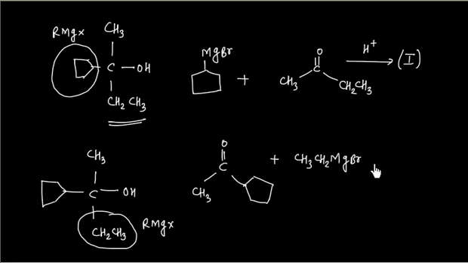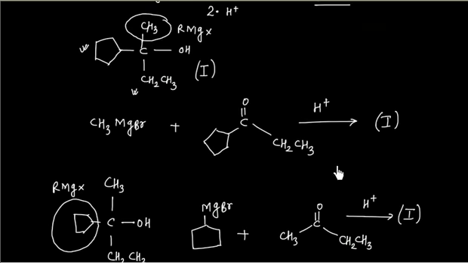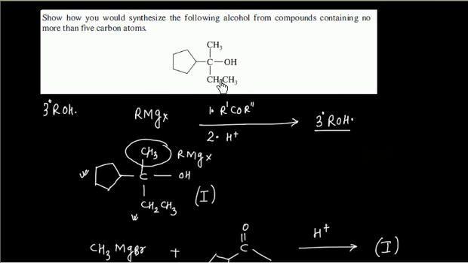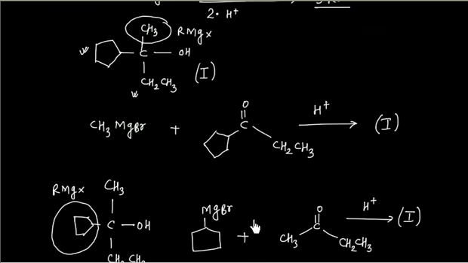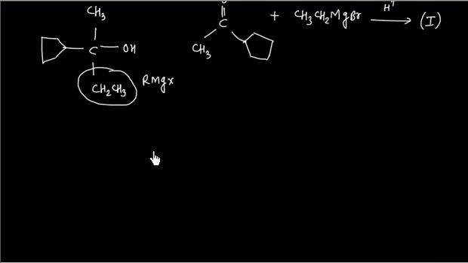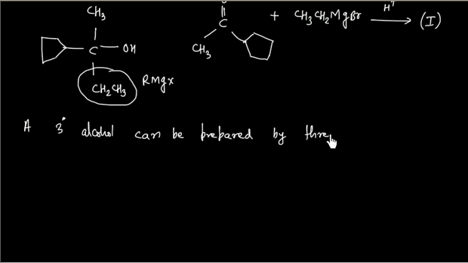If I do hydrolysis or acidification, I will get the desired product 1. So there are basically 3 ways to prepare this tertiary alcohol, a 3-degree alcohol.